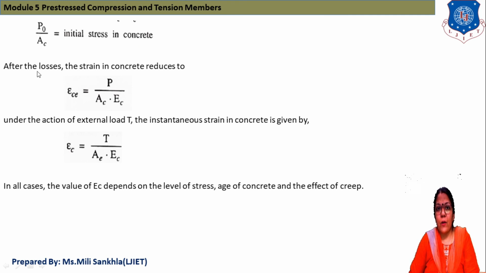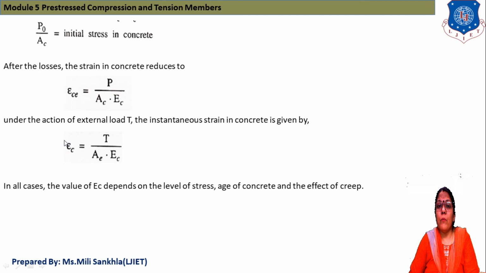After the losses, strain in concrete is reduced to epsilon C, equal to P by AC into EC. P is our effective pre-stress, AC is the area of concrete, EC is the modulus of elasticity of concrete. Under the action of external load T, the strain in concrete is given by T by AE into EC.